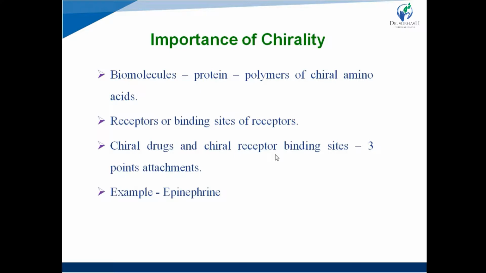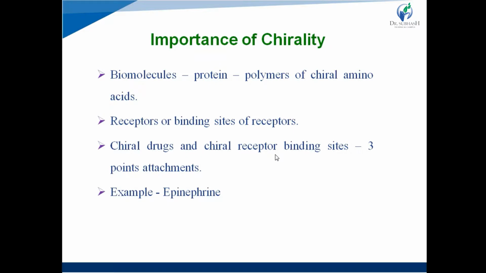So when chiral drugs attach to the chiral receptor or receptor binding site, there should be 3-point attachment. If effectively 3-point attachment does not occur, then the biological response will not be produced by the drug molecule. So for chiral drugs to give their biological or physiological action in the body, they must combine effectively with the receptors by 3 points of attachment.